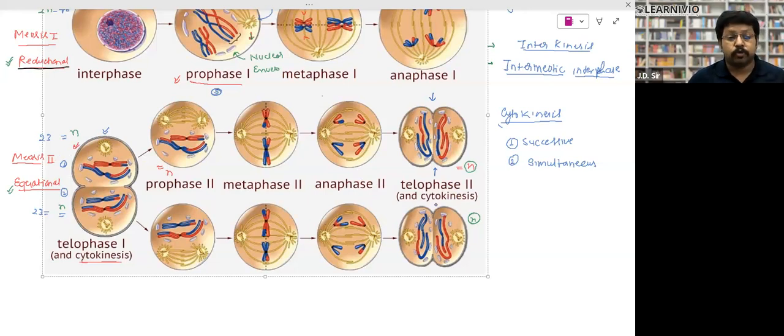So what you have to do is understand this, because you can get this question. Meiosis first is reductional division, and meiosis second is equational division. If you want to note it down, please note. Right.